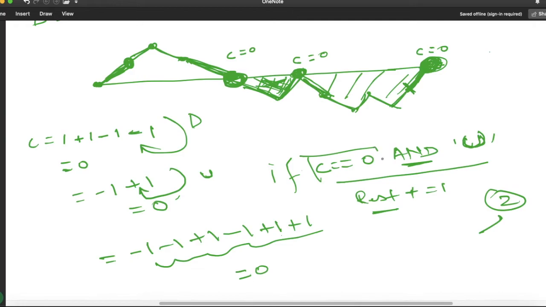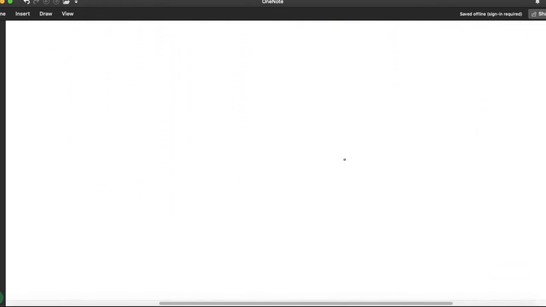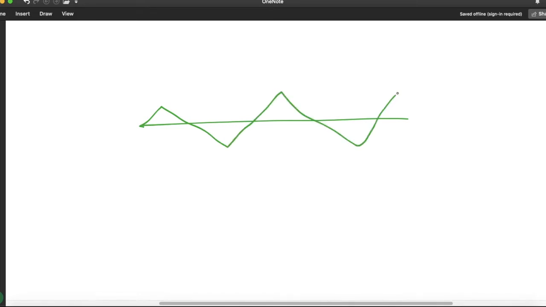So this logic will work whenever our counter is 0. We are going to check at the same time whether the path's last value was uphill or downhill. If it is uphill, it means we have traveled one valley, so we will simply increase our result counter by 1. So let us check here one more time. Suppose he has traveled a path like this, suppose this is 1 unit change.